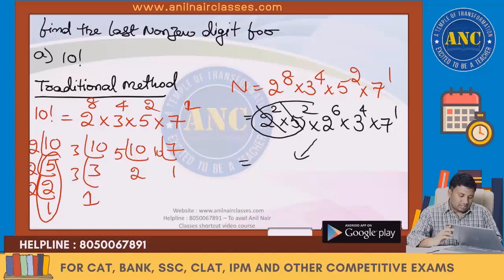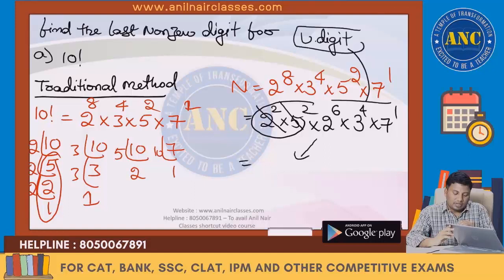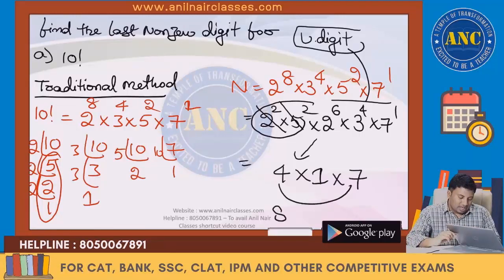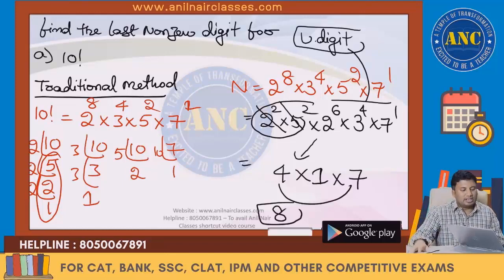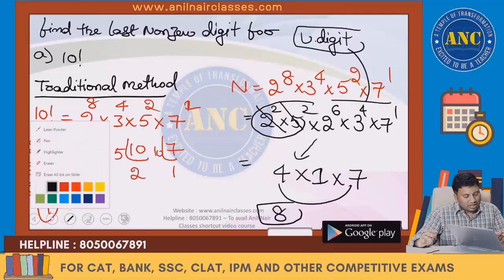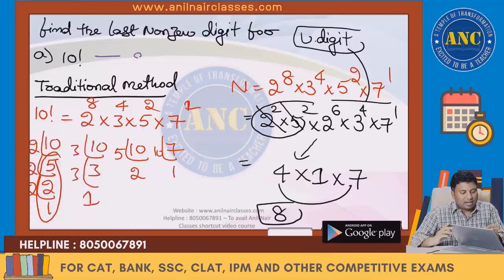Find the unit digits for the rest. 2 power 6 is 64, 3 power 4 is 81, into 7. 4 7s are 28. The unit digit for 10 factorial is nothing but 8.